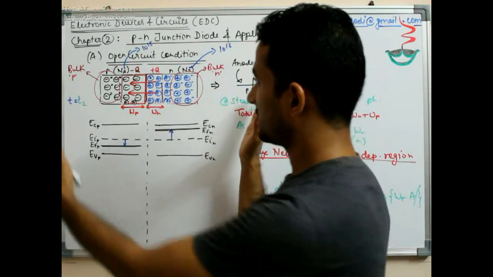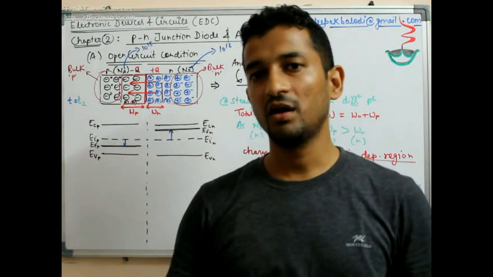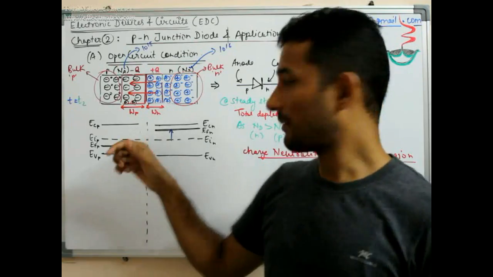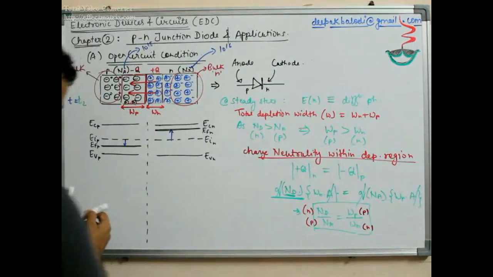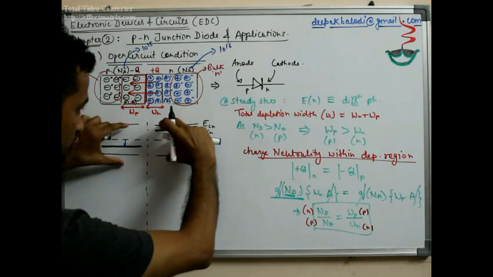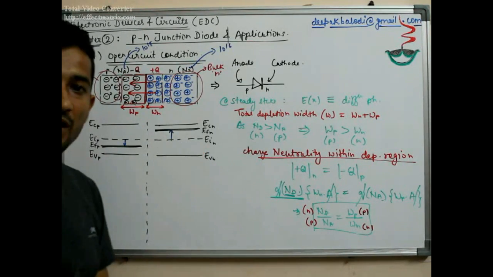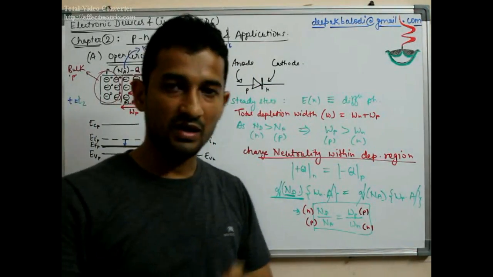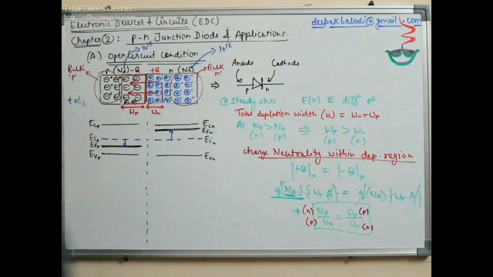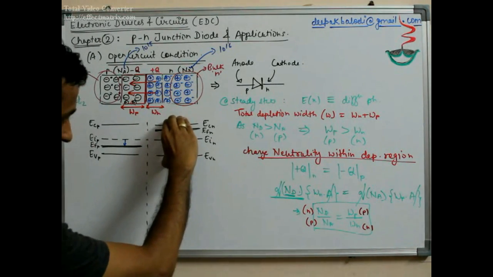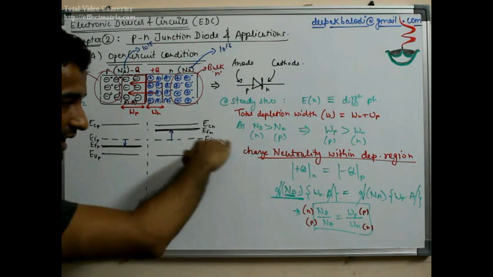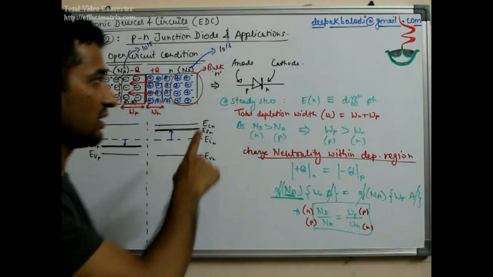But we know that in a steady state, when they are joined, when the depletion region has occurred, there cannot happen a current flow in the open circuit case. So in that case, what will happen? The Fermi level EFN will get aligned with this. In order to do so, this shifting or twisting of the Fermi level, or the whole energy band diagram, will occur. So what will happen after that? Let us understand, this whole band slowly comes down, this whole band slowly goes up, so that these two Fermi levels are aligned, because there cannot happen a charge sharing in the steady state.